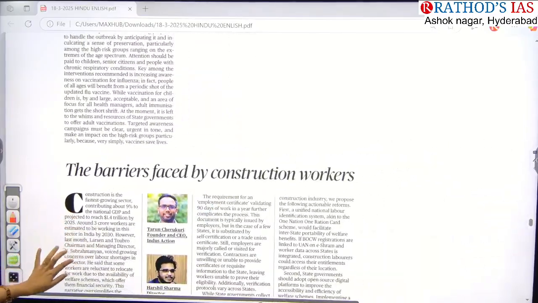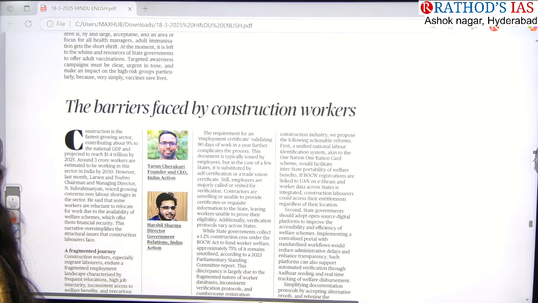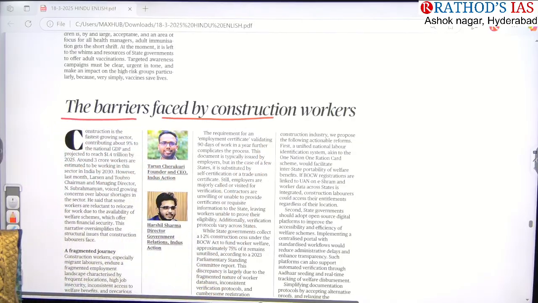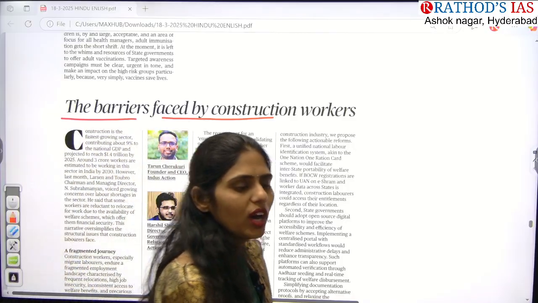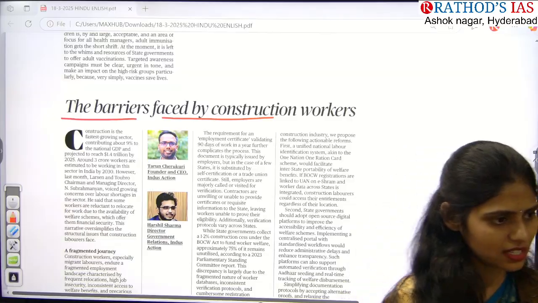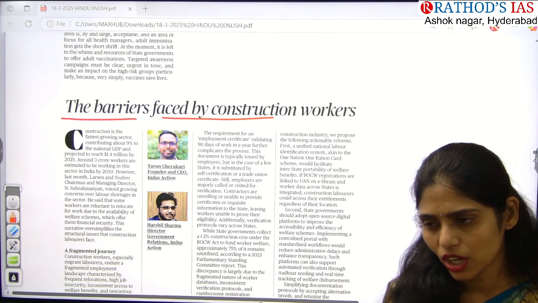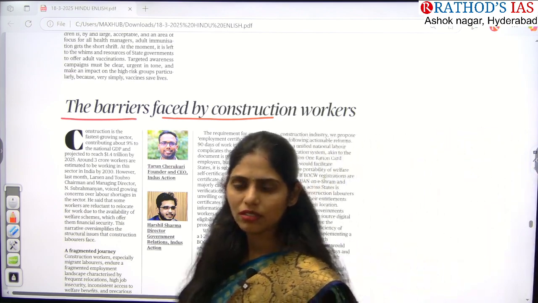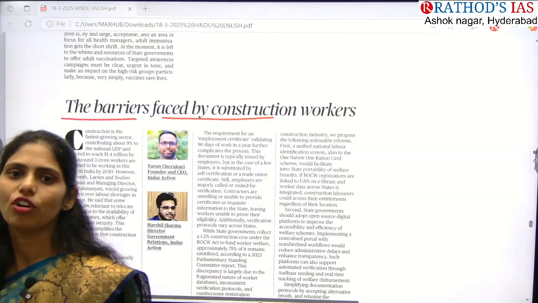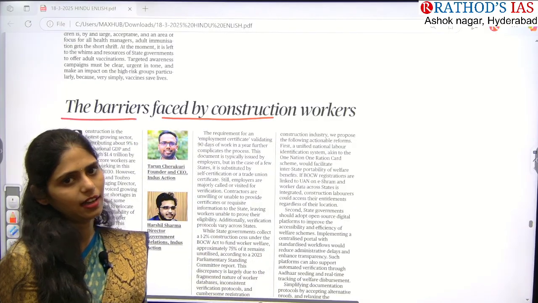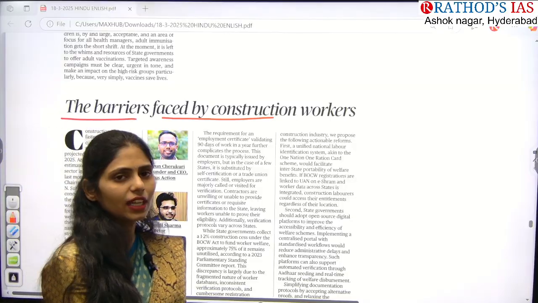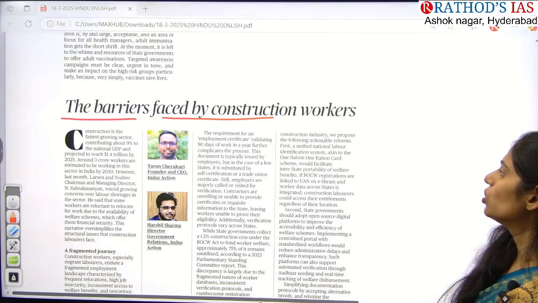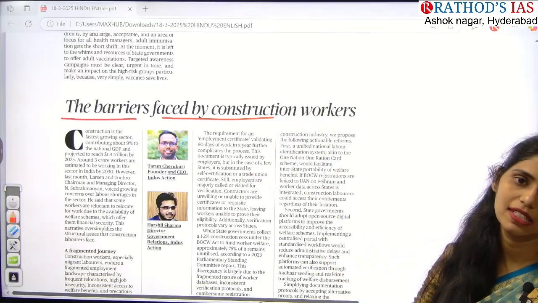And next article, let us see this. It is very important, guys. Title says the barriers faced by construction workers. Construction workers means the people who work in construction sites. They will normally be daily wage laborers. Will they come under the formal economy? No, they come under the informal economy or unorganized sector. If they are in the unorganized sector, do they have any social security? No, they don't. So those are the problems highlighted in this article.